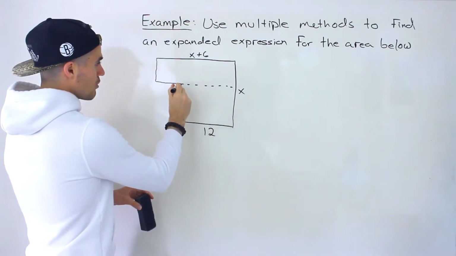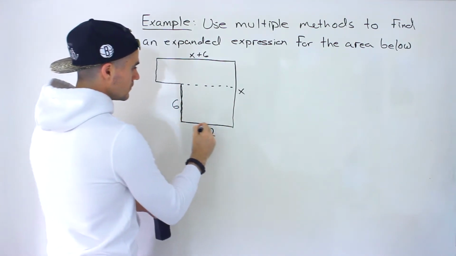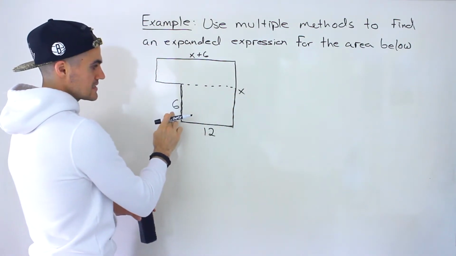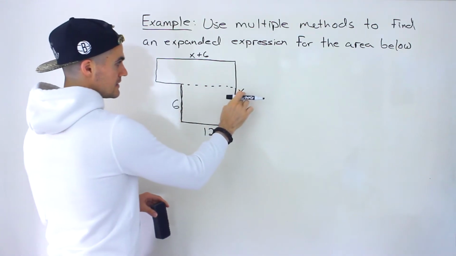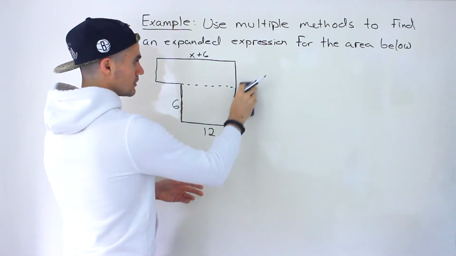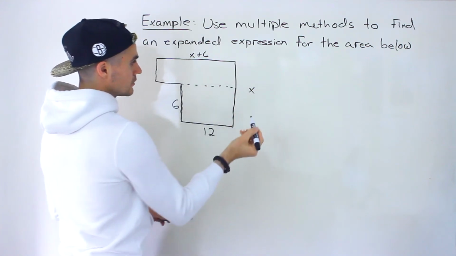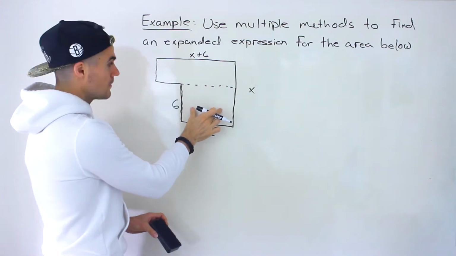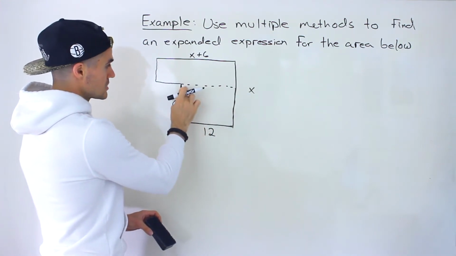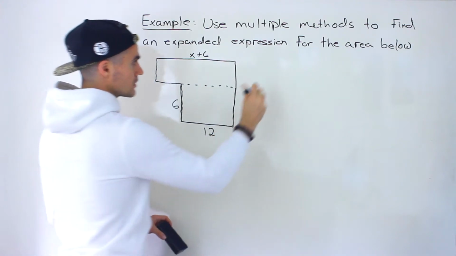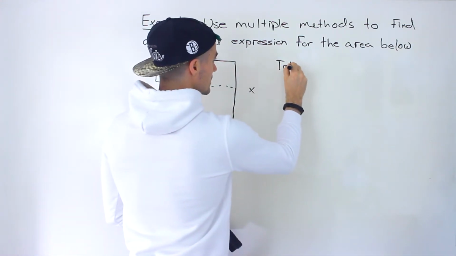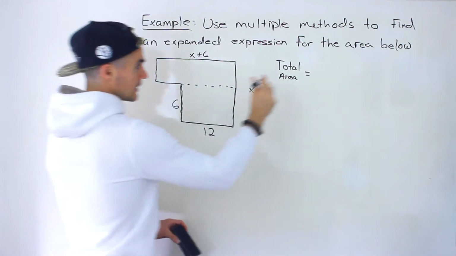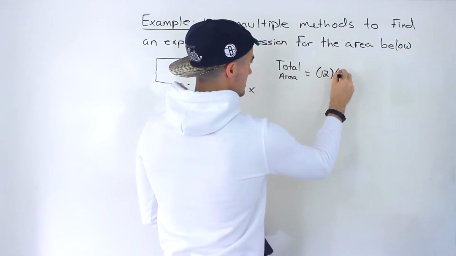Now for this rectangle, we already have the dimensions. We have the 12 and then the 6 for the length and width, right? This x here represents this whole length, but we don't need that whole length for this area over here. For this area, we just need this width, this length over here. So what we'll have is the total area equaling the area of this first rectangle, which is going to be 12 times 6.